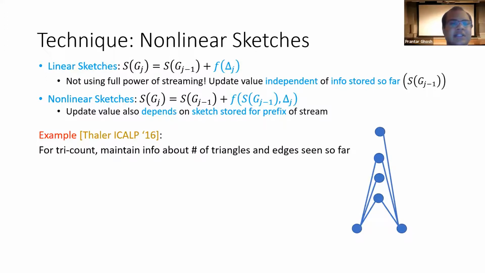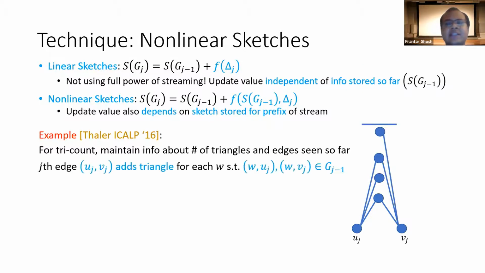As a concrete example, Thaler in ICALP 2016 used these nonlinear sketches for the triangle counting problem, where he maintained information about the triangles and edges he had seen so far. So, with the jth edge update (uj, vj), we get a triangle for each node w such that both (w, uj) and (w, vj) were in the graph G(j-1).